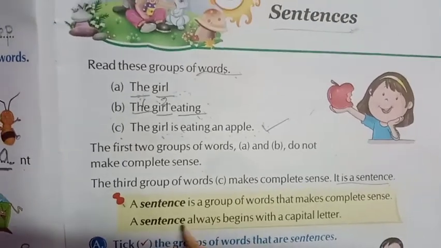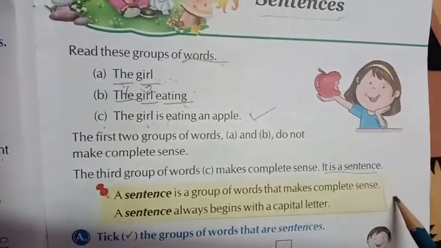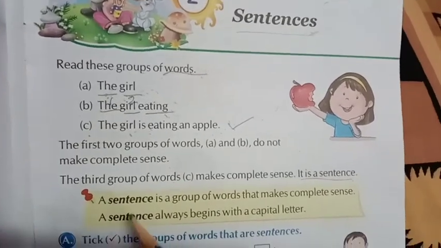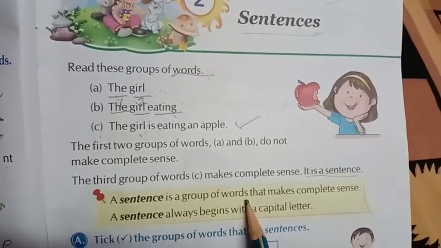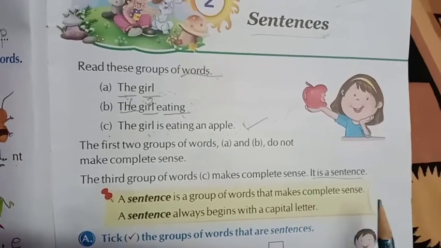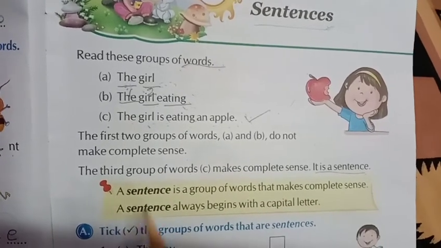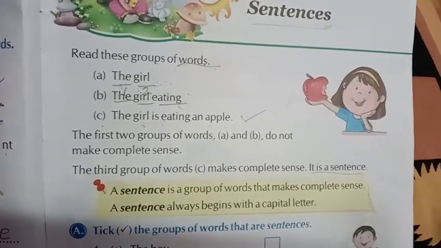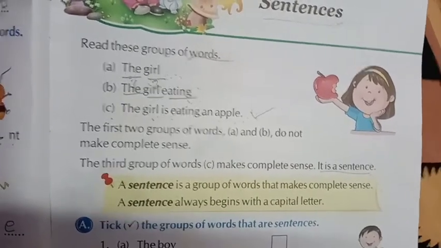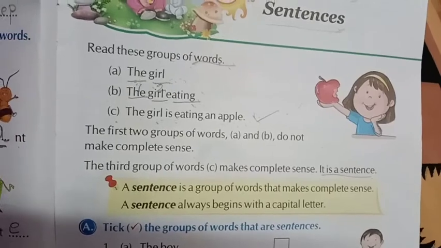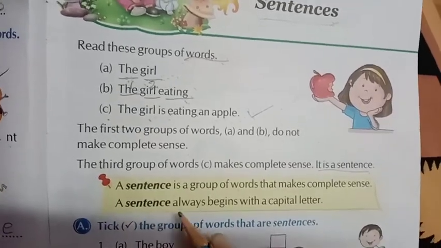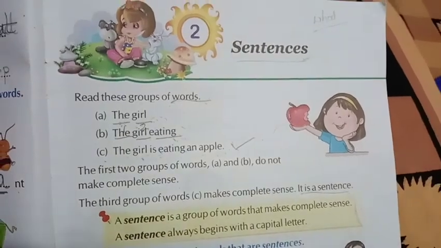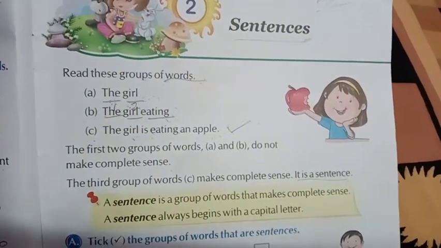So see, here they have given us the definition of a sentence. What is a sentence? As I told you, a sentence is a group of words that makes complete sense. And they have also given us how to identify a sentence. A sentence always begins with a capital letter.